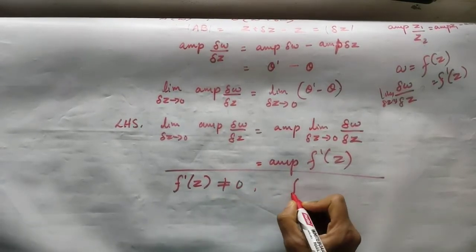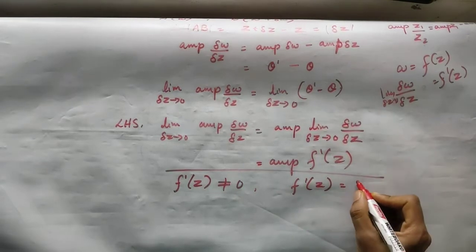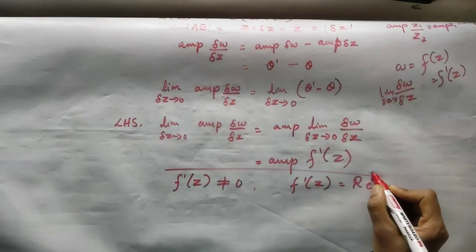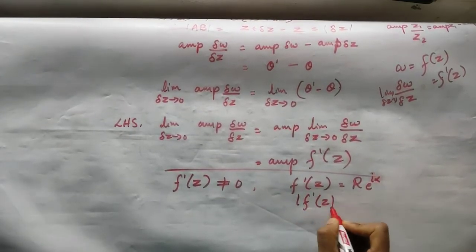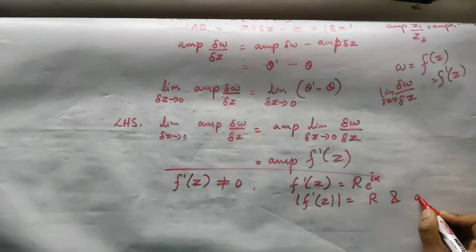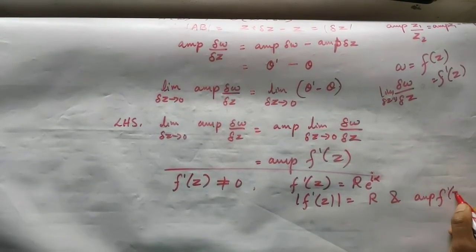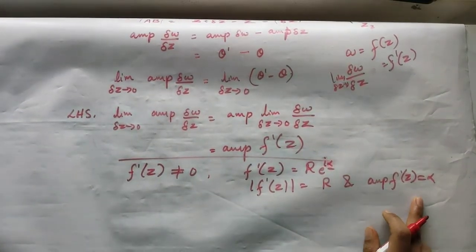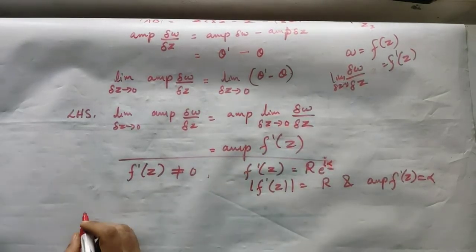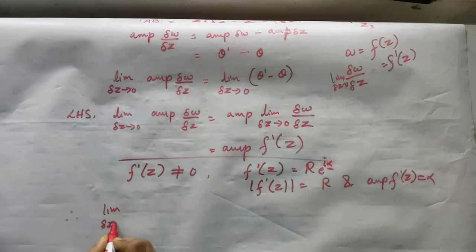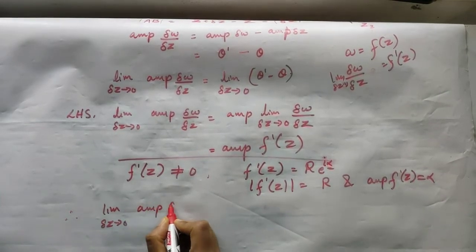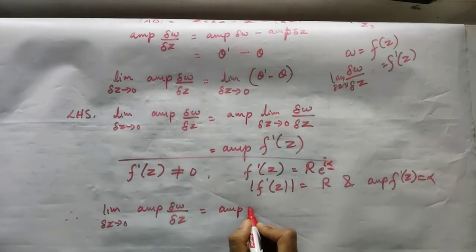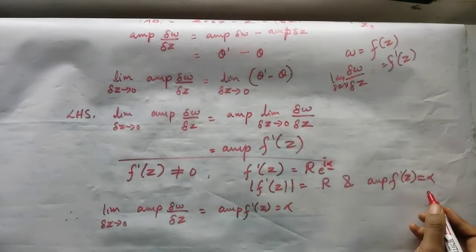If it is not equal to 0, since it is a complex number, let us consider it as r into e to power i alpha. Let it exist and let it be this. So the modulus of f dash of z is r and the amplitude of f dash of z will be alpha, that is this angle. Right? So using this amplitude of f dash of z, therefore the limit as delta z tends to 0 of the amplitude of delta w divided by delta z is equal to the amplitude of f dash of z, and just now we got it to be alpha, is it not?